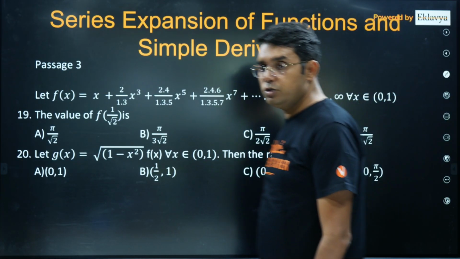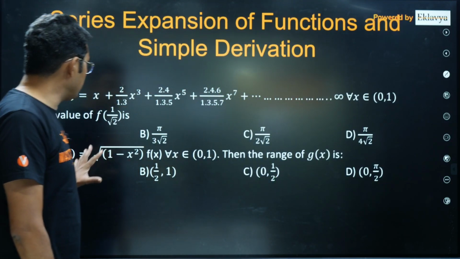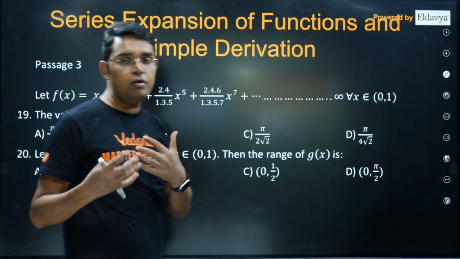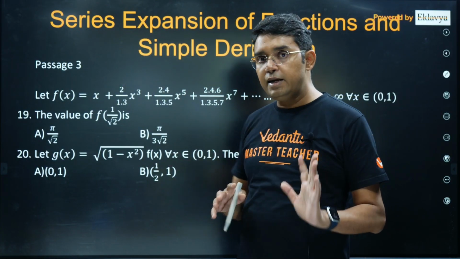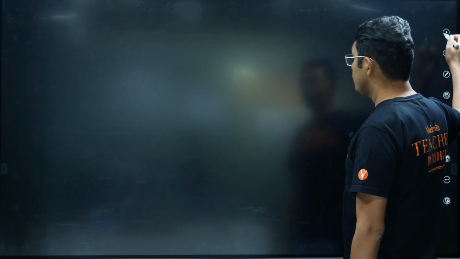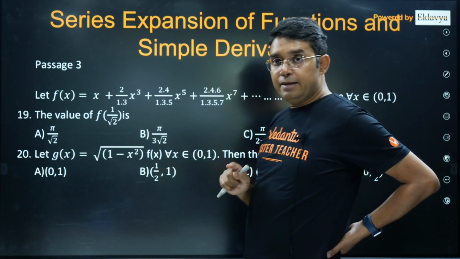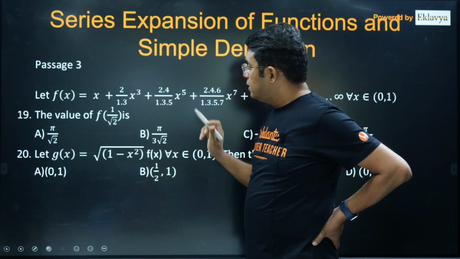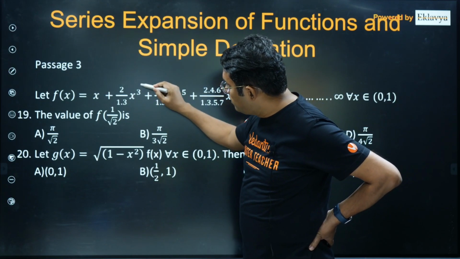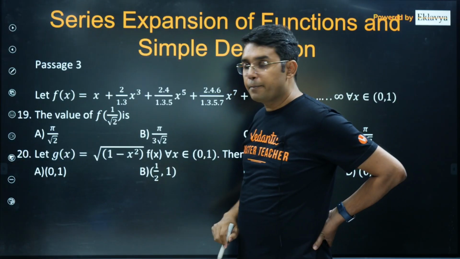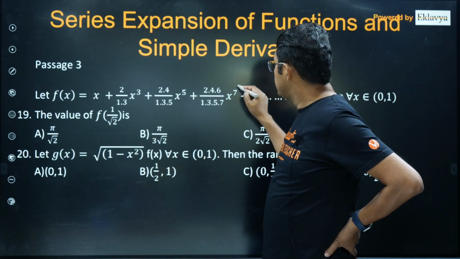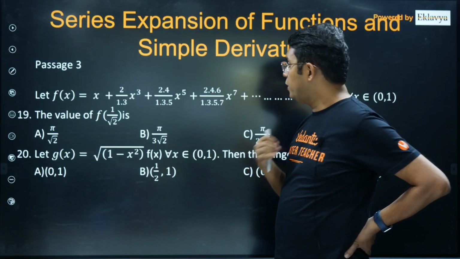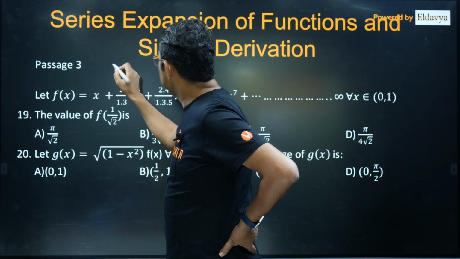Now this is one question I was talking about in the beginning. I would like to talk about this question because this is something where you may need the knowledge of what we have done today. Although there is one alternate method also, I will show you how you can do it alternatively. So one method is, please see that if you differentiate it, you can see this power 3, this term of 3 will get cancelled. Here 5, this 5 will get cancelled, this 7 will get cancelled, and you will be having degree of each term reduced by 1.